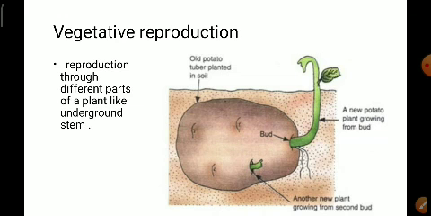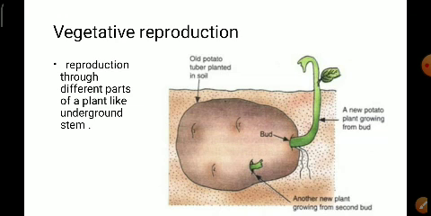When your mother brings the potato from the market and doesn't use it for a week or two, you can observe from the bud region, as in the picture, a small green outgrowth starts growing. Understood? So from this you come to know that a new plant starts growing from the bud regions, the black marks.